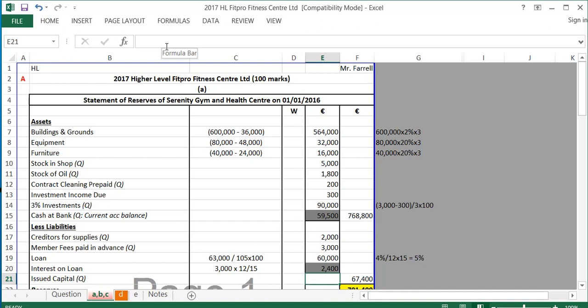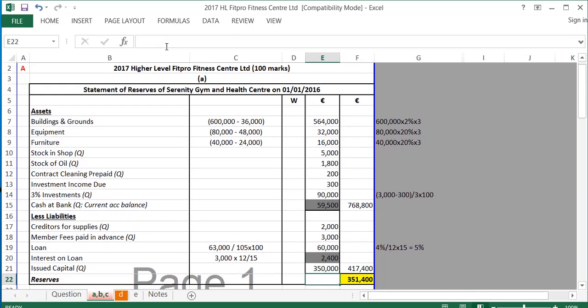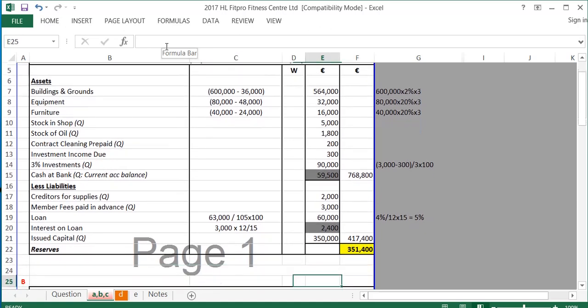And then the last thing I just had to put here, my liabilities, is the issued share capital, which again is coming from the top of the question. So that's part A done, to work out the statement of the company's reserves on the first of the first.